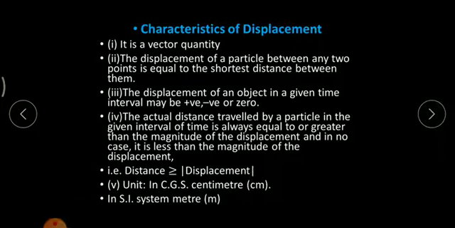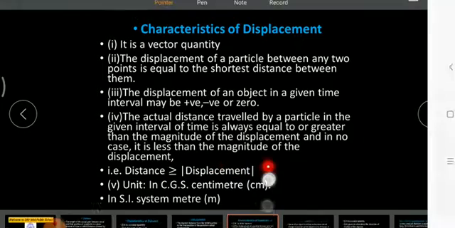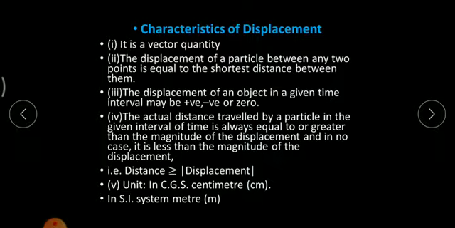Now this mod sign indicates that it is a modulus, it is a number. So displacement has both magnitude and direction. So this magnitude of displacement is written with vertical bars. This sign is nothing but a modulus sign.